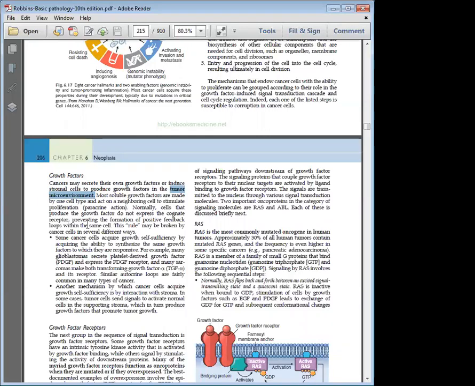That's why they say chronic inflammation can provide a steady source of cytokines and other chemoattractants that can induce neoplastic change. Most soluble growth factors are made by one cell and can act on a neighboring cell to stimulate proliferation. This is called paracrine action. That means a secretion of one cell acting on the nearby cells. But normally in normal physiology, if a growth factor is secreted by one cell, the neighboring cell will not have the receptor.